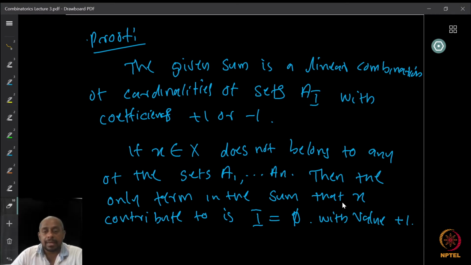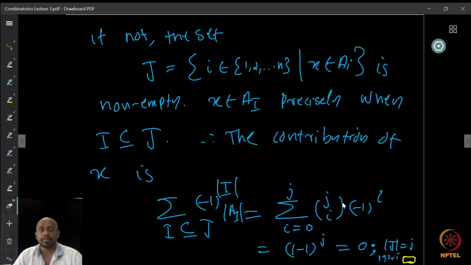Now we look at the elements which appear in at least one of the A_i's. So if x is appearing in at least one of the A_i's, you consider the set of indices i in which x is appearing. So J to be the collection of the indices i such that x is in A_i. Now this is a non-empty set because x appears in at least one of the sets.